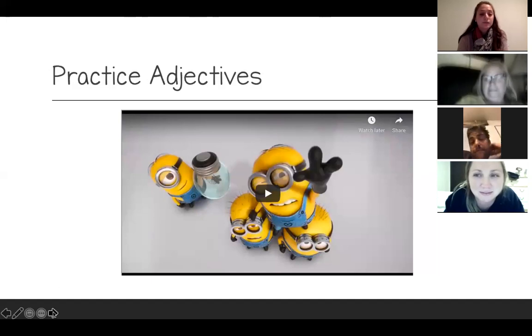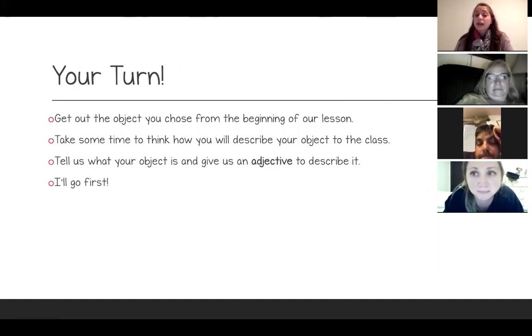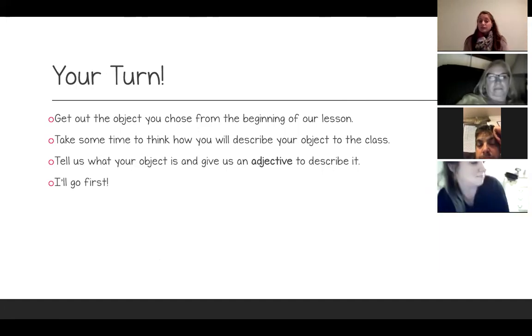Absolutely wonderful. So the last thing we're going to do with our adjectives today, it is now your turn. So I want you to get that object out that I asked you to pull from wherever you are, whatever room that you're in. And I want you to take some time to think about how you're going to describe it. So think of what adjective, you just need one to describe it to the class. And then you guys can tell us what your object is and give us just an adjective to describe it. I'm going to go first.